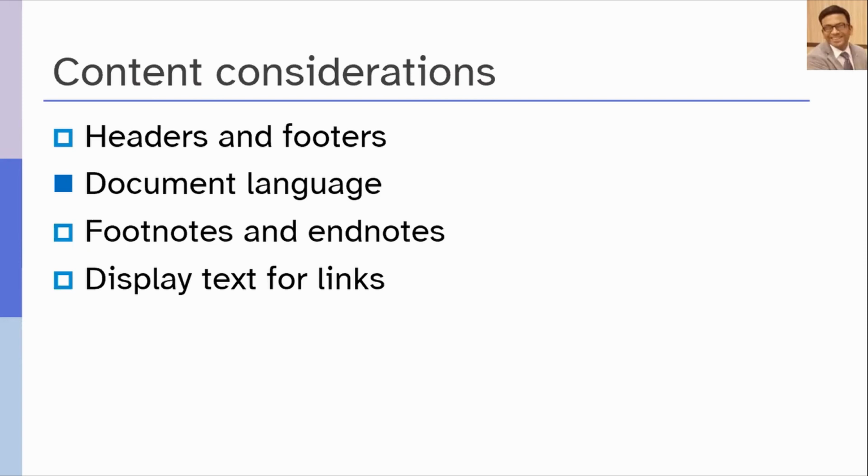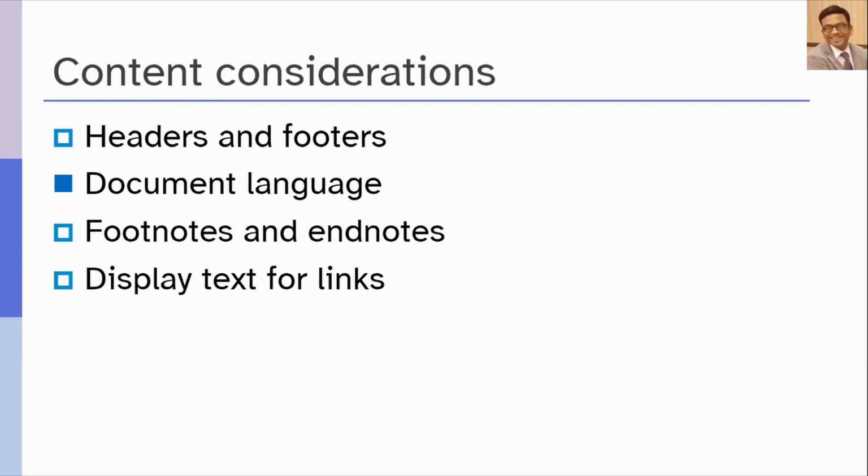Okay, what are the other content considerations? So you can use headers and footers, particularly when you are aware that the document will be printed, but be aware that assistive technologies may not detect the presence of headers and footers. So important information should not be put in the header and footer alone. Information such as name of the author or the title of the book should be in the document text as well as the header and footer. The header and footer information is also sometimes lost when the document is converted to some other formats.